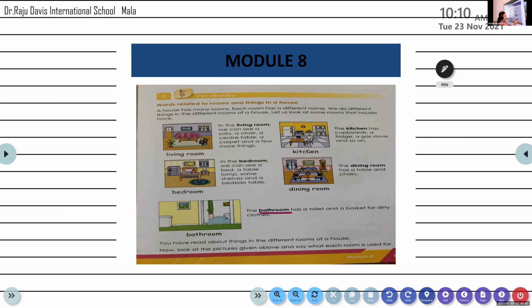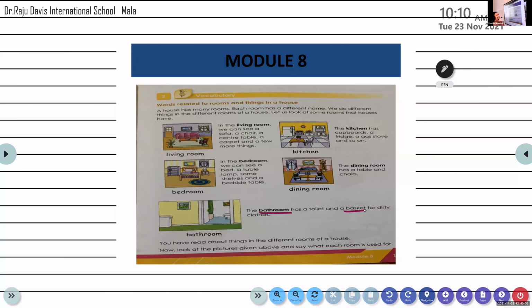And there may be a basket which is used for keeping the dirty clothes or used clothes which will be later washed. Okay. All the clothes cannot be washed all the time, right? So some of the used clothes will be kept neatly in a basket. You must never throw the used clothes here and there. Never do that. All these rooms, we have learned many things about all these rooms in a house.